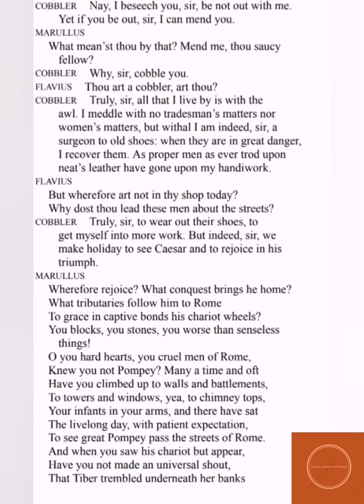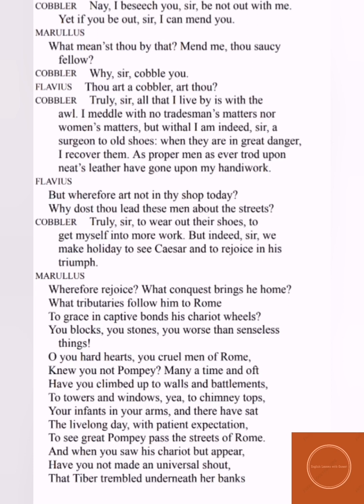Now Flavius understands the game, that this cobbler is a very clever man and he is using tricky words. So now Flavius understands. He asks, "Thou art a cobbler, art thou?" Means by profession you are a cobbler, are you? Then the cobbler says, "Truly, sir, all that I live by is with the awl. I meddle with no tradesman's matters nor women's matters, but with my awl. I am indeed, sir, a surgeon to old shoes.